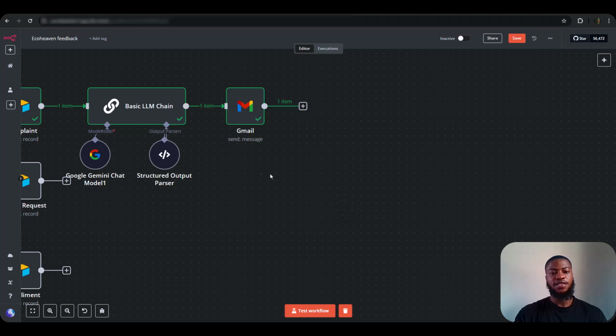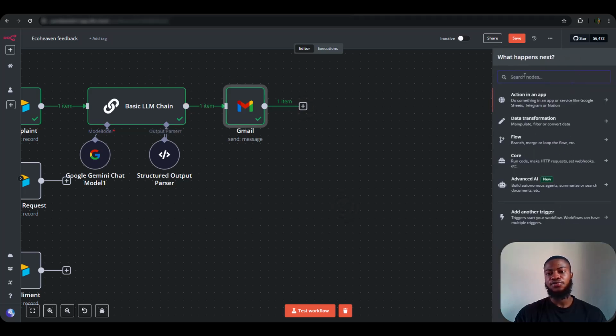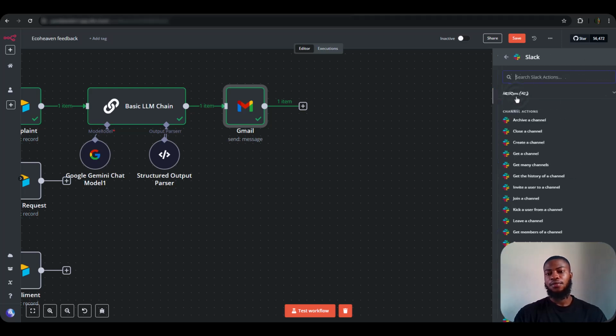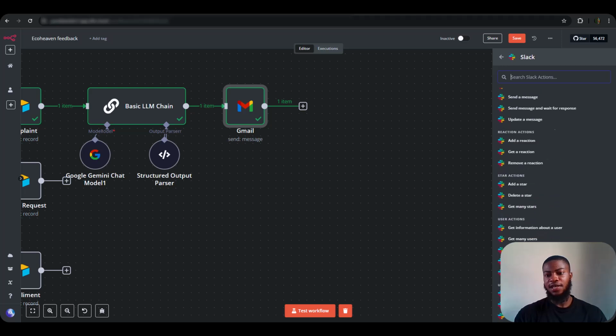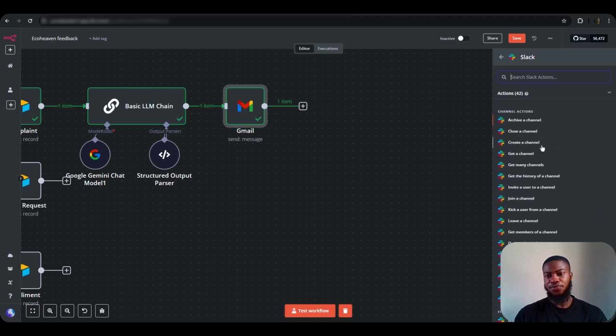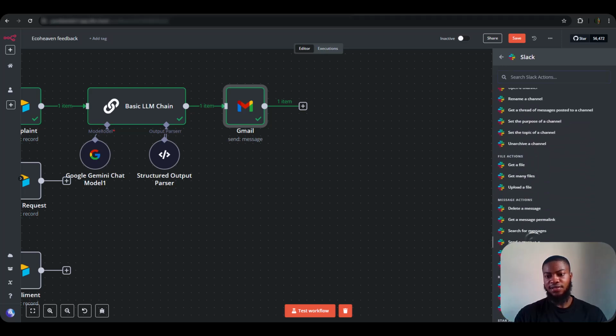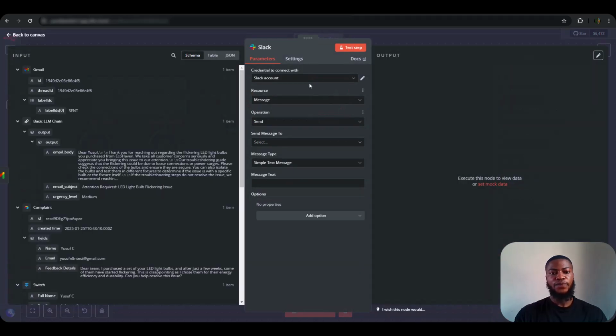Yeah, it's to notify the team on Slack. So let me add a Slack node. We are going to be sending a message for the Slack action. There are a lot of actions to be used, but I'm going to be sending a message. Setting up Slack is also very simple.